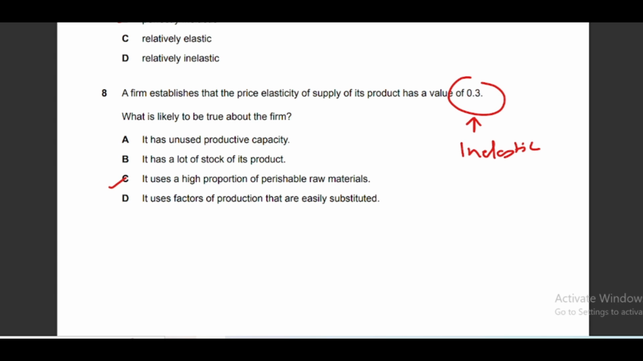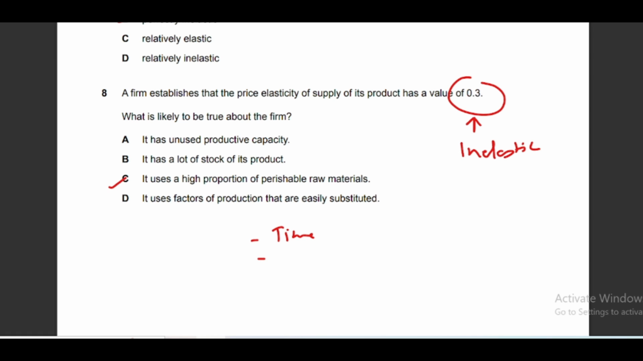It uses a high proportion of perishable raw material. So perishable raw material means the raw material that basically expires quickly and it cannot be stored for a longer time. So there are 4 factors that affect price elasticity of supply. Those include time period. If something takes a long time to produce, then its supply will be inelastic.